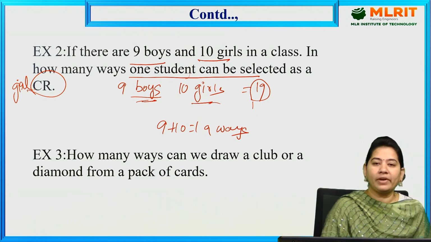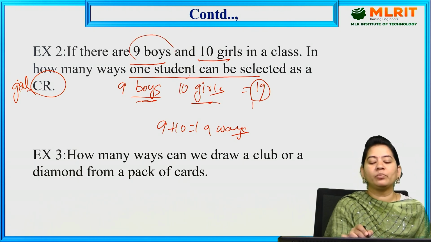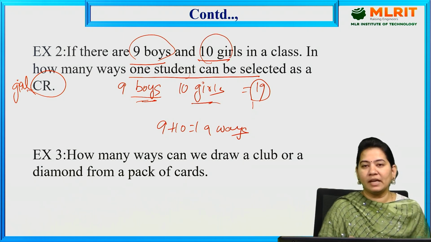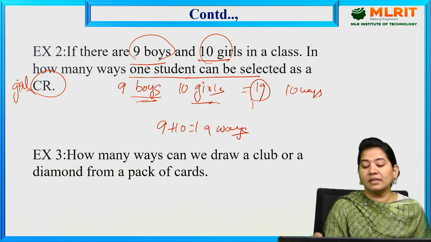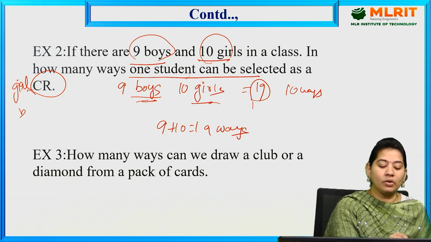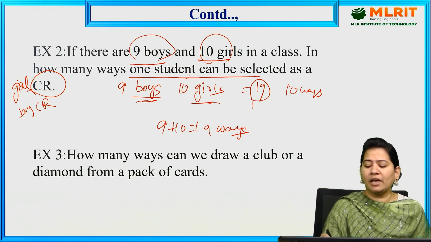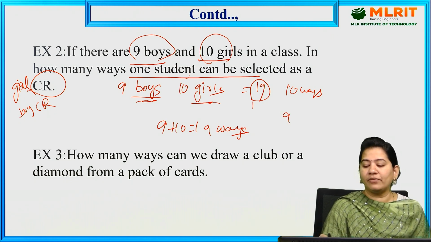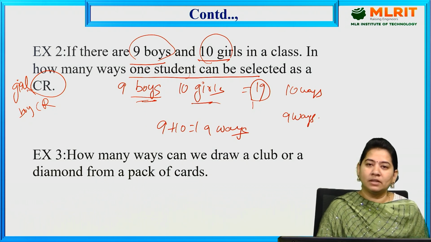Obviously we do not require the nine boy students, so I'll have 10 ways. In the same way, vice versa, if I want only a boy CR, then I'll have 9 ways. Like this, you can use the sum rule.